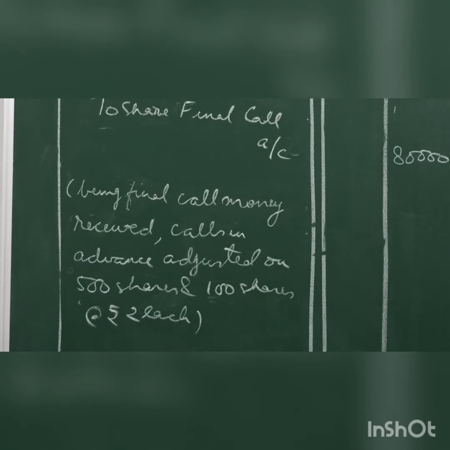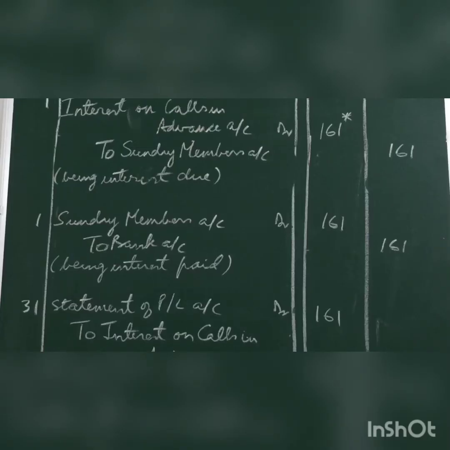Now we'll pass the entries for interest on calls in advance. On 1st March, interest on calls in advance will become due. Entry will be interest on calls in advance account debit to sundry members, that is the shareholders who have paid the money in advance. So we don't write their name, but we write sundry members. Interest being expense for the business, it will be debited, and members are the creditors of the business, so the liability will be credited, being interest due.